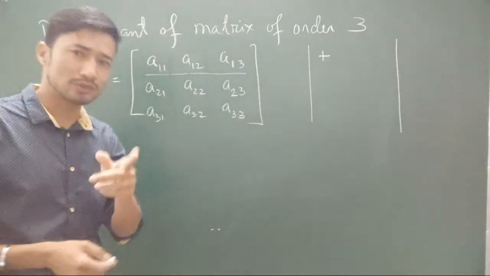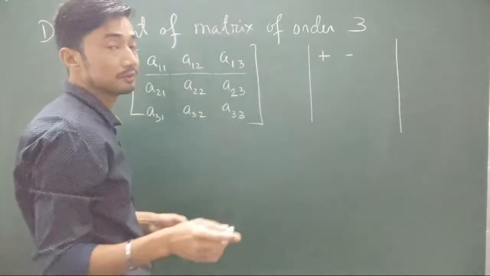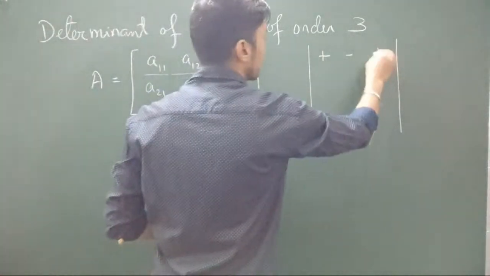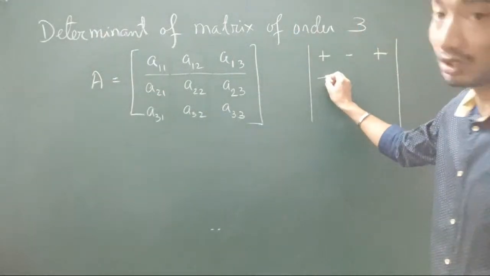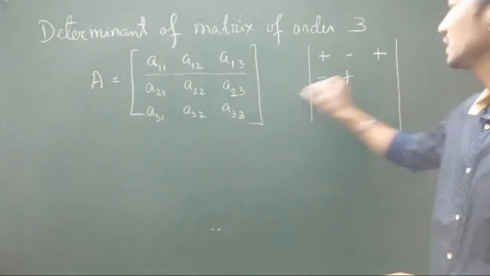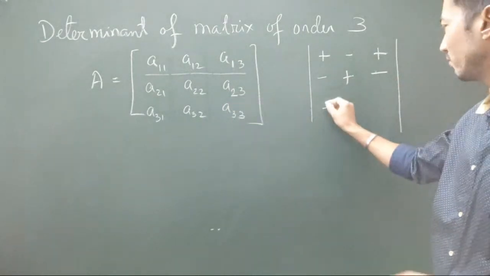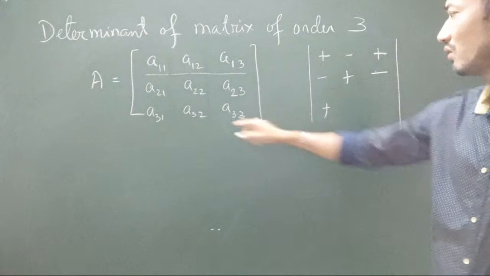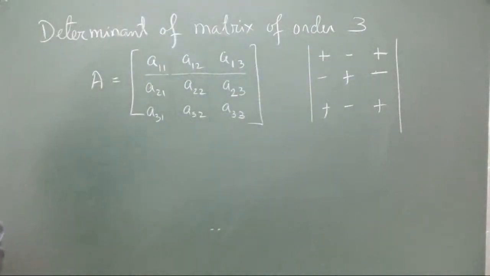1 plus 2 is 3, an odd number, so that's going to be minus. 1 plus 3 is 4, even, plus. Likewise, 2 plus 1 is 3, odd, minus. 2 plus 2 is 4, even, plus. 2 plus 3 is 5, minus. So the signs alternate: plus, minus, plus. If you wish to expand along any row or any column, this concept will be required.